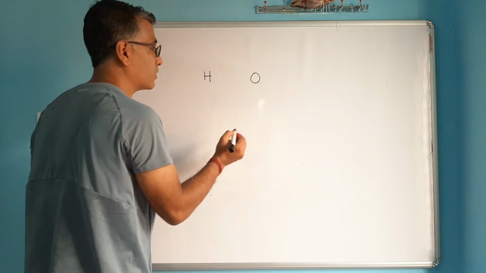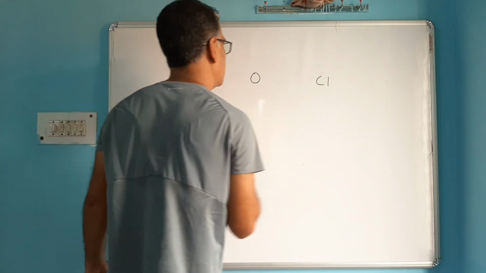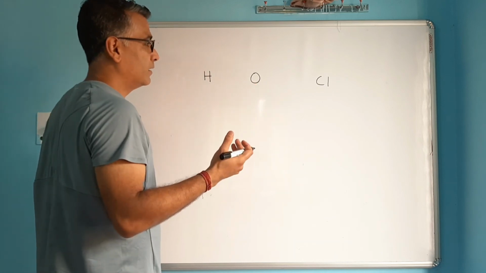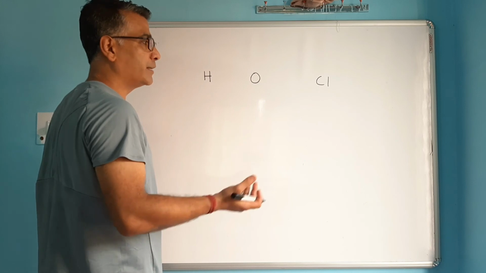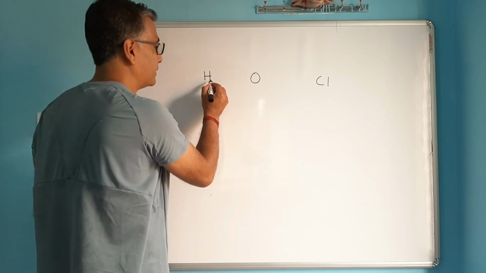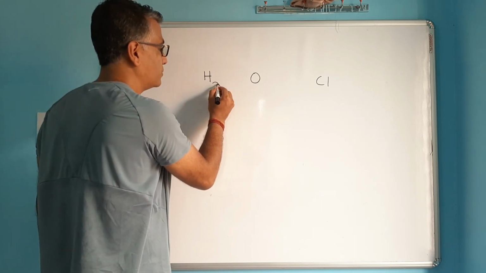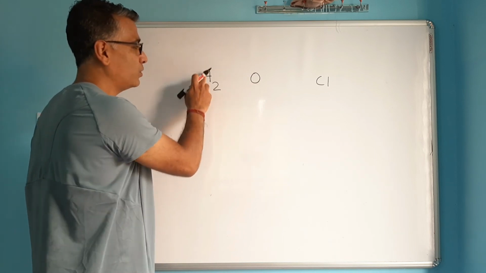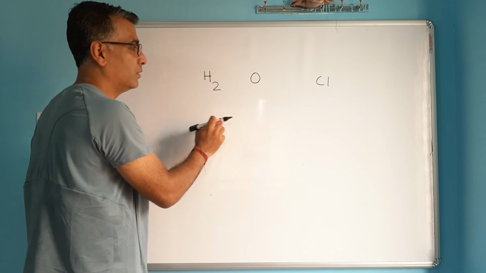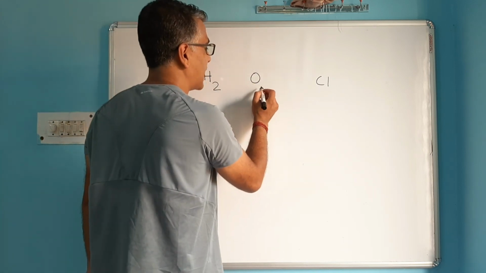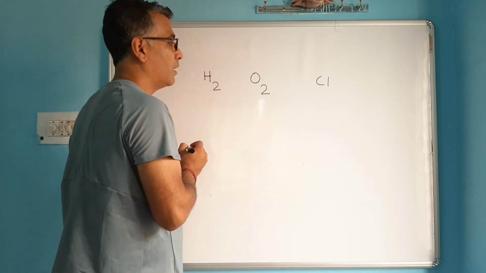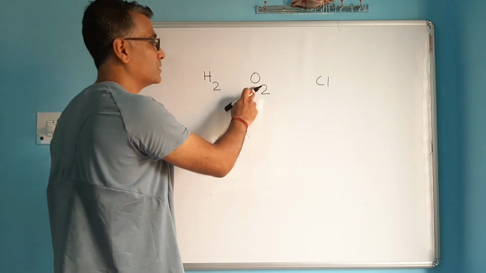This is one atom of oxygen. This is one atom of chlorine. But all these atoms are reactive, so when they are kept in contact with one another, they quickly combine. In the case of hydrogen, two atoms join to form an entity called a molecule of hydrogen. So when you write H2, it represents one molecule. This is one atom of oxygen, but it combines with another atom of oxygen. Two of them combine, forming a molecule. So this is a molecule of oxygen.